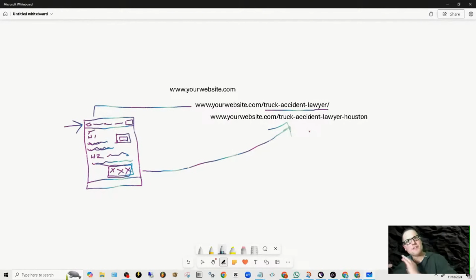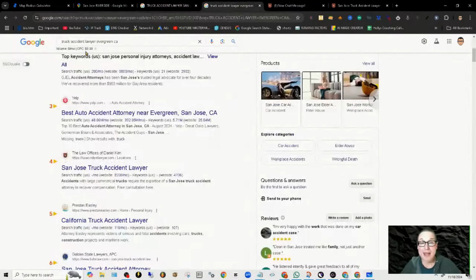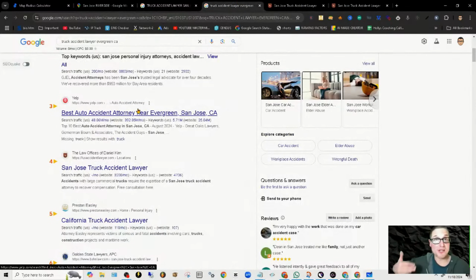But how I wanted to outline this to you is, well, how do I add this to my site? Well, you add it just like this. You have your truck page. In the truck page, I internally link to my location page. In my location pages, to go back to our examples, if I am creating a page and we want to add Evergreen to our San Jose page, how do I add those terms to the page so I can do less and target more areas? Inside the body copy, talk about it.